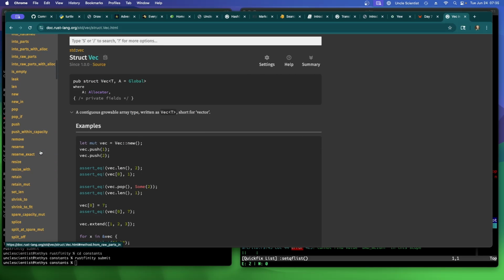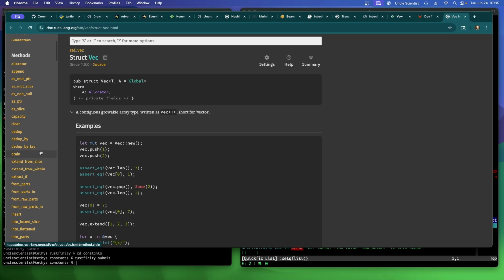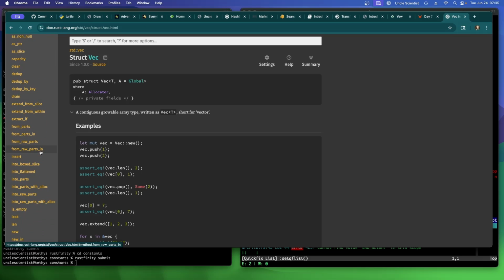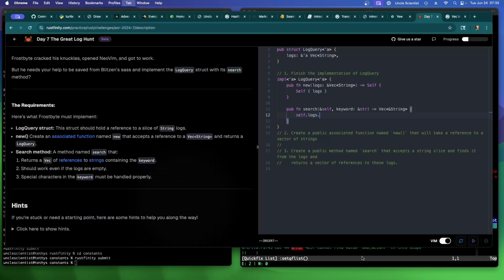Is there a search? There's a filter, right? We can filter out all the ones that, because we could say vec, oops, iter filter, entry equals keyword. And this is where I could really use my IDE right now because it would help me tell me what the type is.